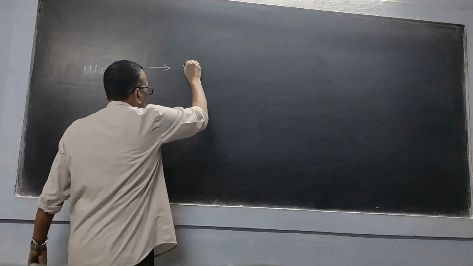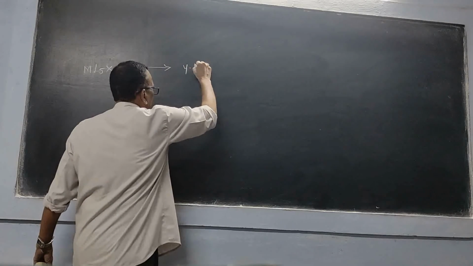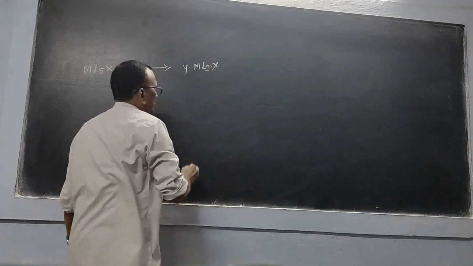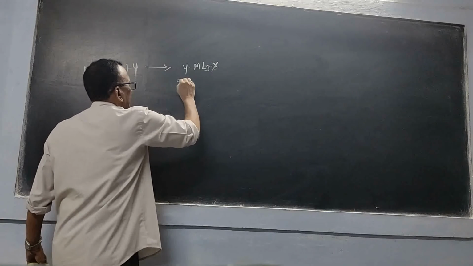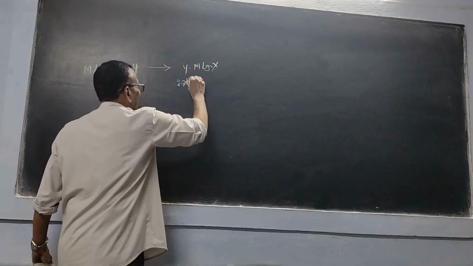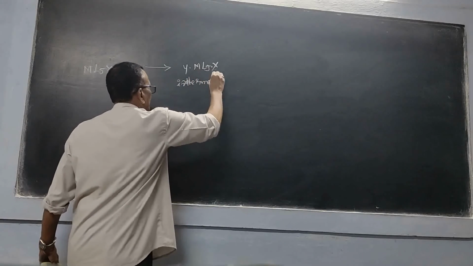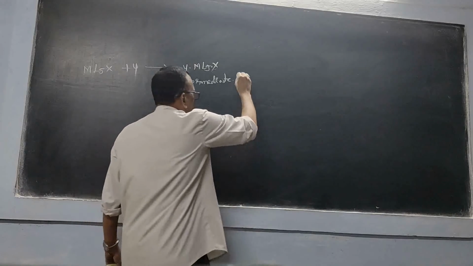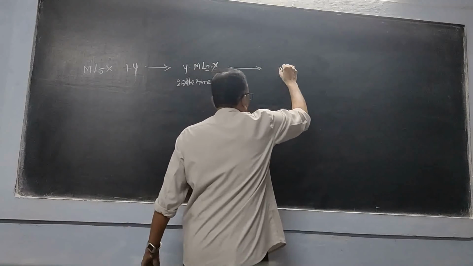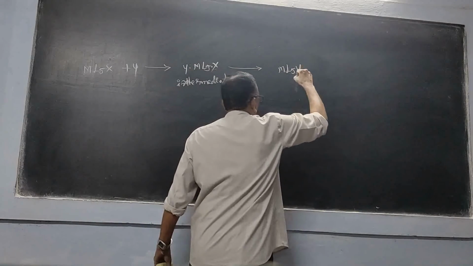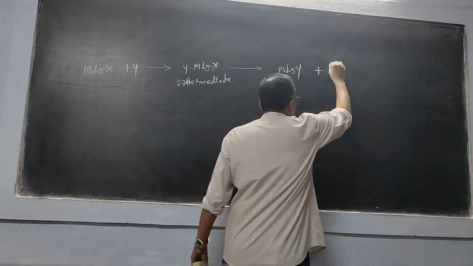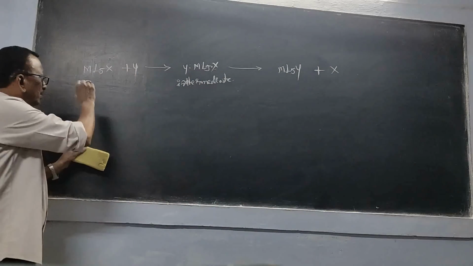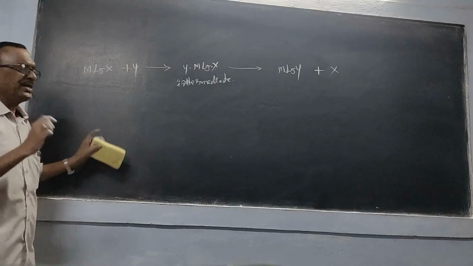And here we have Y and ML5X. So here we get an intermediate, and from this we get ML5Y plus X.